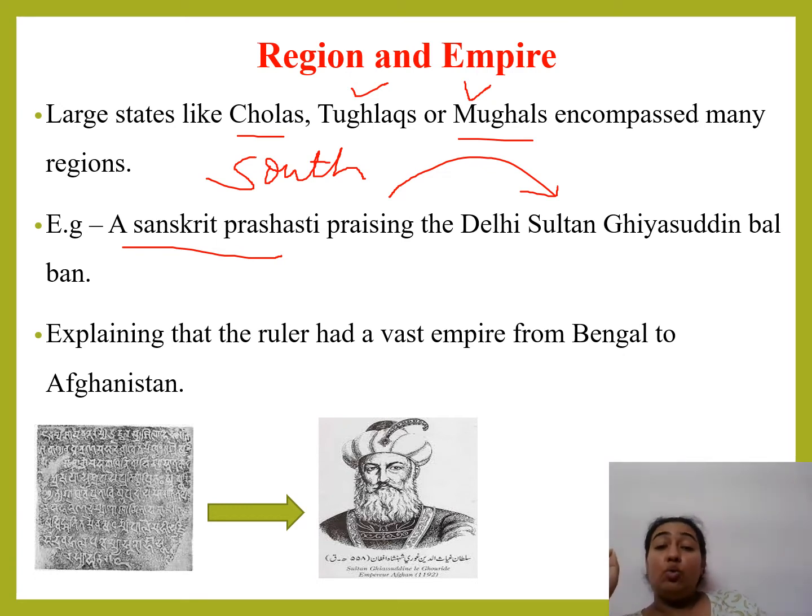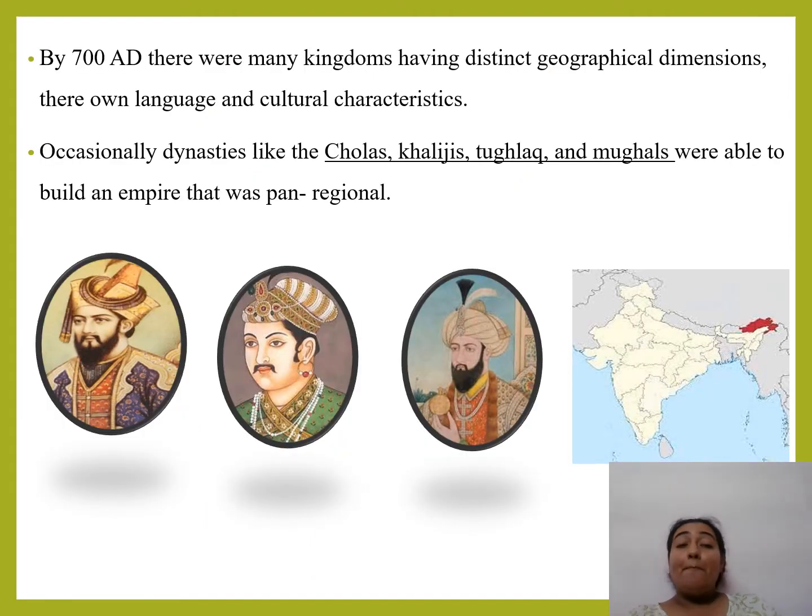Now explaining that the ruler had a vast empire from Bengal to Afghanistan. So in this slide we will study about regions, empires, and how their territories were stretched from one part of Bengal to the other part of Rajasthan. And now we will also be dealing with major empires and kings, regions and who was controlling them. Now, by 700 AD, there were many kingdoms. They were having distinct geographical dimensions. They were having their own language and cultural characteristics.